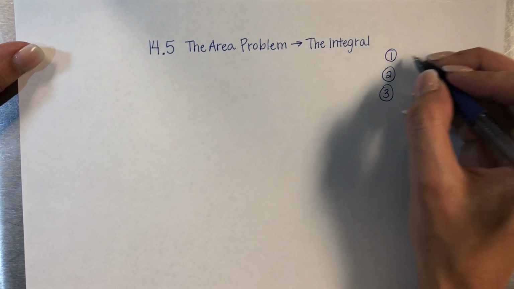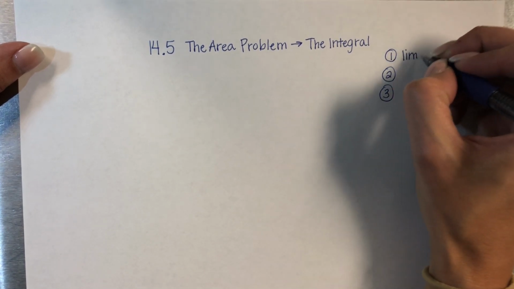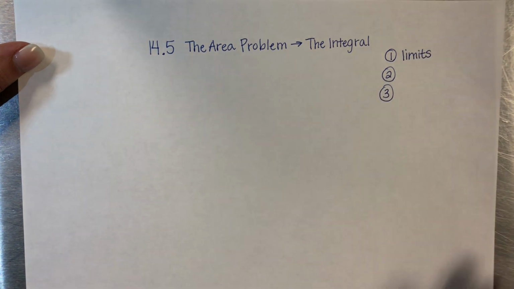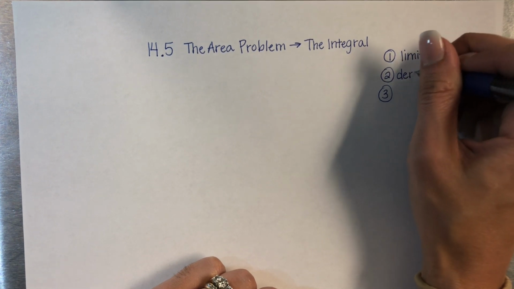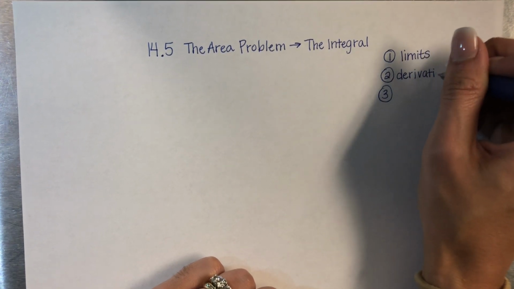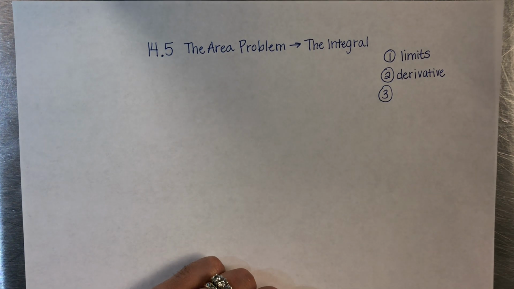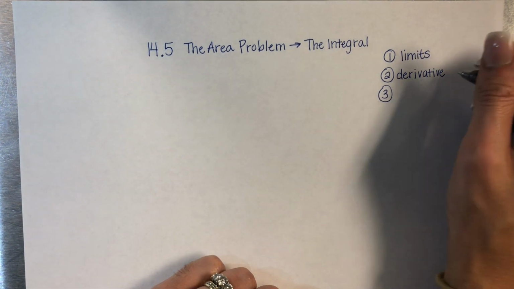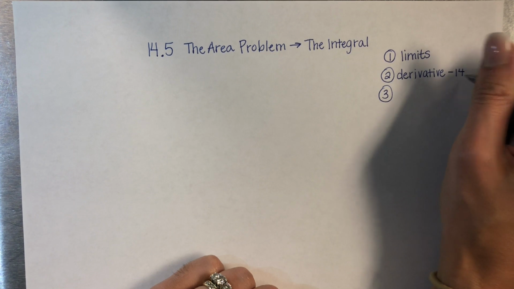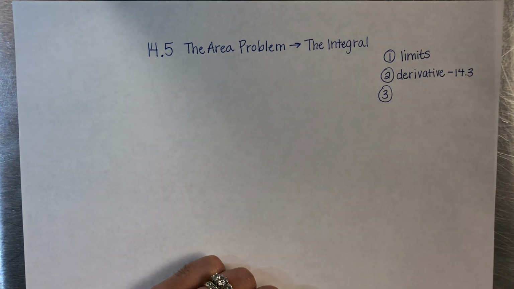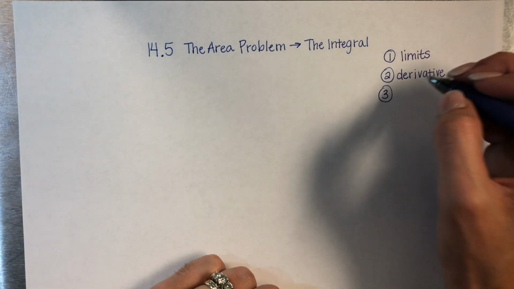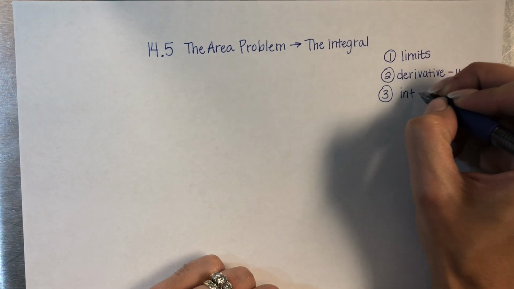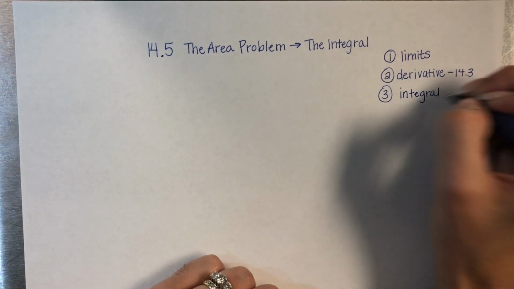One of them is the limit, which we've been doing lots of limits, all right, in class. The second one is the derivative. Okay, that is when we are finding the slope of the curve, all right, and that is basically what we did in 14.3, the long way though. Just wait till I teach you the shortcut, all right? And then the third thing is what we are starting today, which is called the integral, all right?